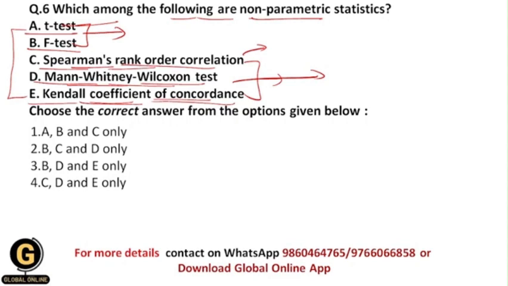And the last one is Kendall's coefficient of concordance. This is again a non-parametric test, and it is used for assessing agreement among raters. And that's why here your correct answer should be 4, that is C, D and E only.